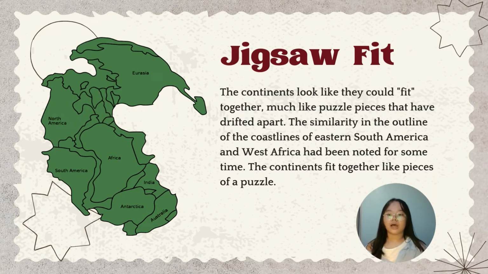Jigsaw fit. The continents look like they could fit together much like puzzle pieces that have drifted apart. The similarity in the outline of the coastlines of Eastern South America and West Africa had been noted for some time. The continents fit together like pieces of a puzzle. This is how they looked over 250 million years ago, a supercontinent called Pangaea.